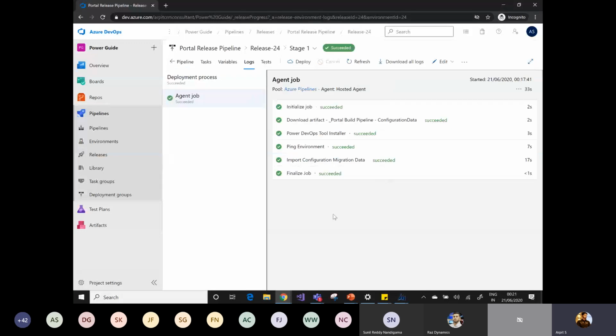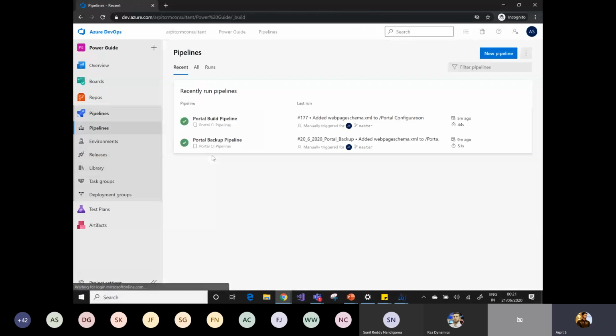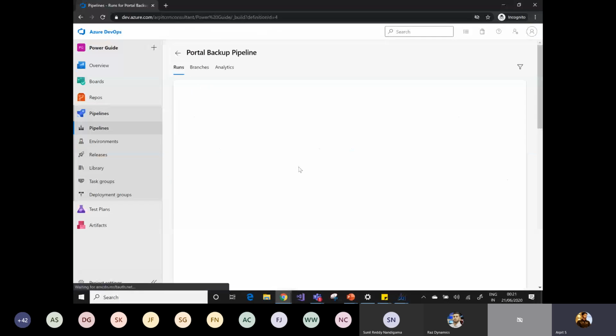And the one last thing that I want to let everyone know is that this is one way you can take a backup of your configuration. But as I told you, this backup pipeline has taken the whole configuration backup, right?